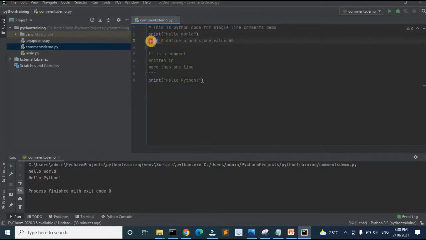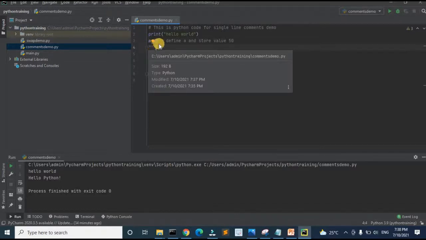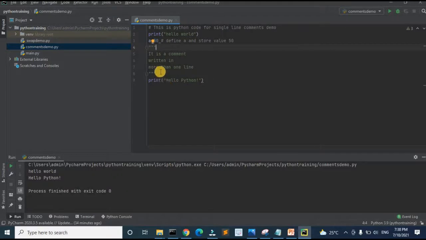Since we are not printing the value of a, though this line is executed, the value is not printed at the output. Now followed by that we have a multi-line comment message, and all these three lines of the multi-line comment have been ignored by the compiler. Only the last print statement was executed by the compiler, displaying hello Python at the output. So the final output would be hello world and hello Python.